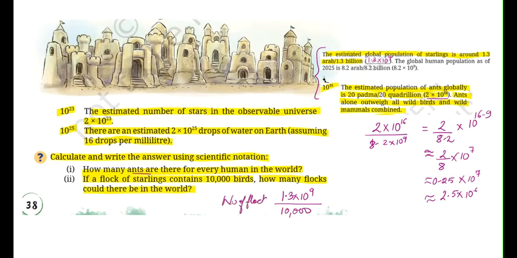We have to divide the total number of the starlings by the number of the birds in each flock, right? So it is 1.3 into 10 to the power of 9 and we will divide it by 10 to the power of 4. So you will get approximately 1.3 into 10 to the power of 5 flocks.